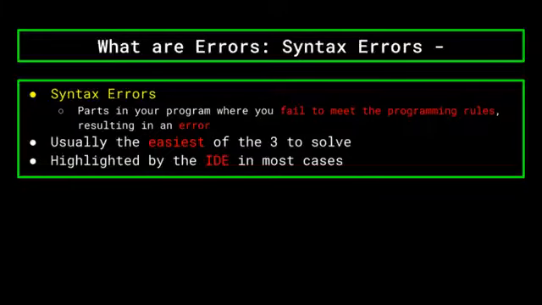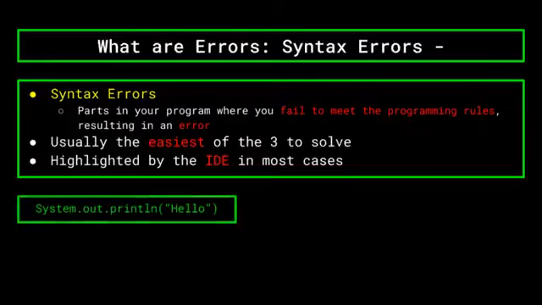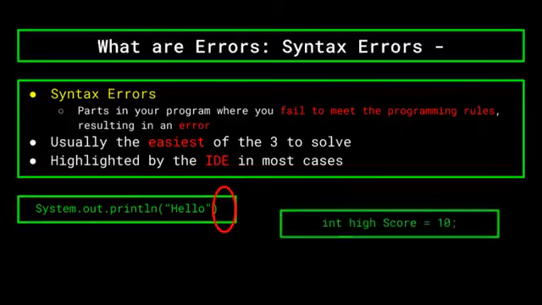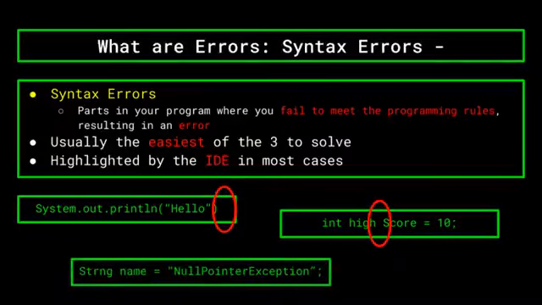Parts in your program where you fail to meet the programming rules, and so the computer doesn't know how to interpret your code. This can be anything from forgetting a semicolon at the end of a statement in Java, accidentally defining a variable with 2 words instead of 1, or even just misspelling the word string when you're trying to define a string variable. Lucky for you guys, these errors are extremely easy to fix, since you just need to figure out where the error occurred and what the syntax rule you broke was.